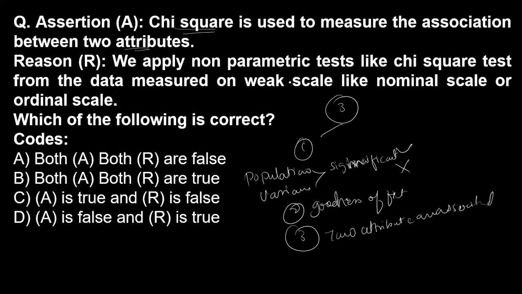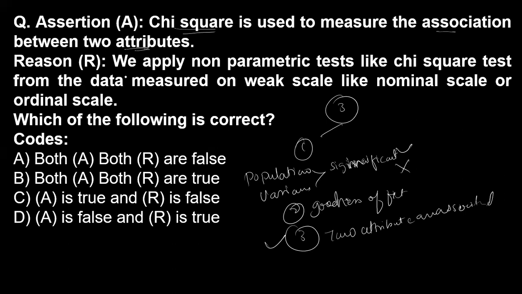So in the Chi-square test, we don't take any kind of assumption. This is a property. The first assertion is that the Chi-square test is used to measure the association of two attributes. Yes ma'am, this is true, because two attributes are studied in the Chi-square test.